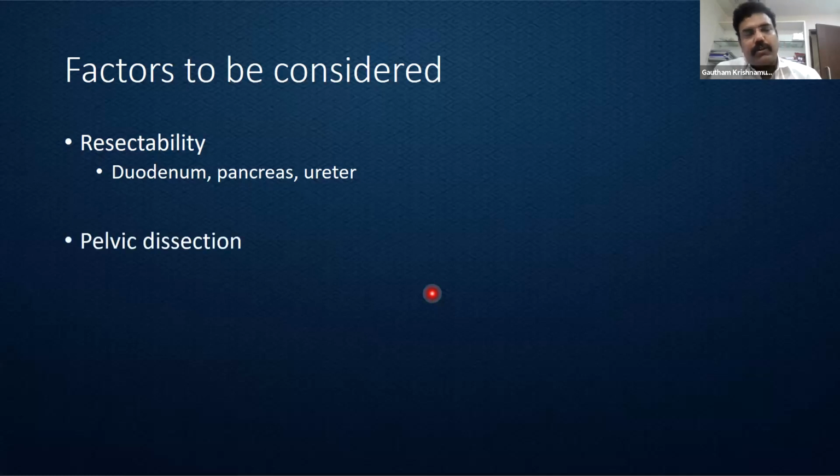Generally, pelvic dissection is avoided during emergency surgeries. So any lesion involving the middle third of the rectum is a problem. The upper third is also fine because we might get away with just above the peritoneal reflection. But anything going into the pelvis as such, the middle third and the lower third, is unlikely to be dealt with in the acute setting.